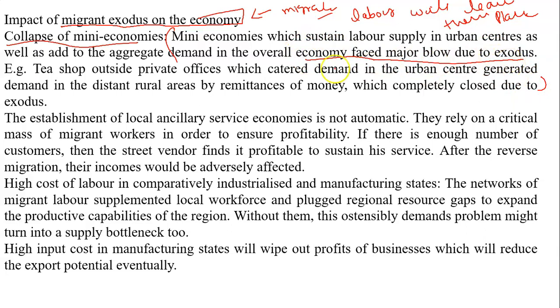Example, a tea shop outside a private office, which catered to demand in the urban center, generated demand in the distant rural area by remittance of money. Because if a person is selling tea in an urban area, definitely he is sending some money to his place of origin. So that is completely closed due to the exodus. The establishment of a local ancillary service economy is not automatic.